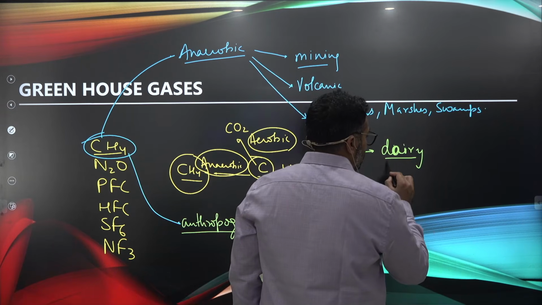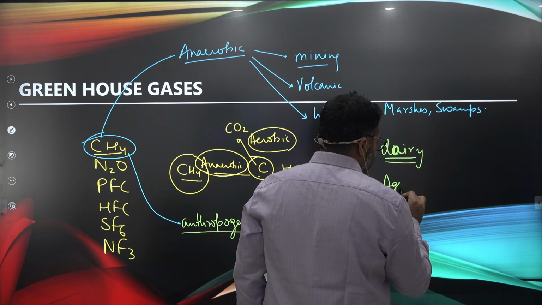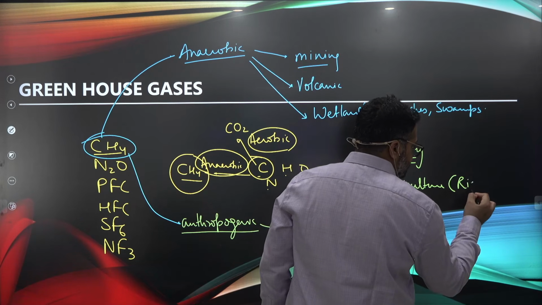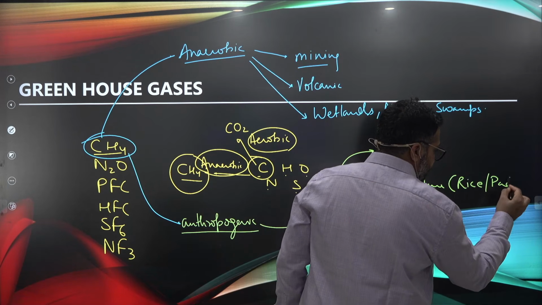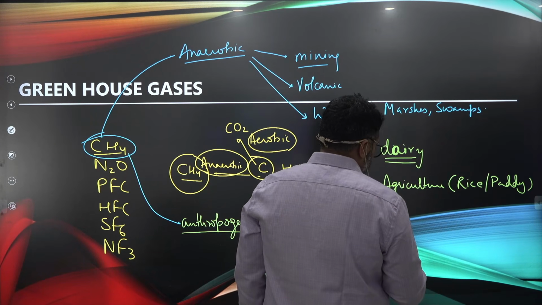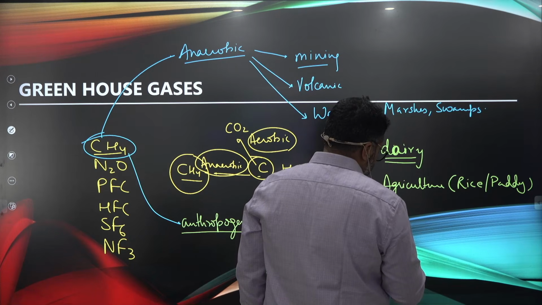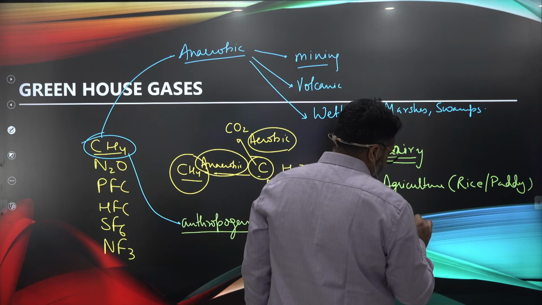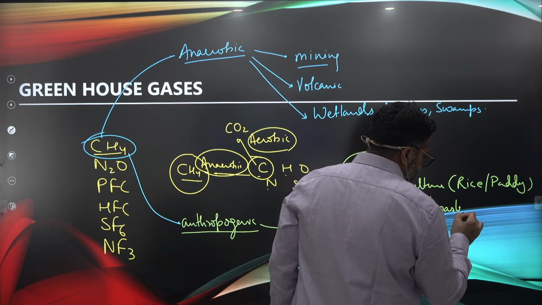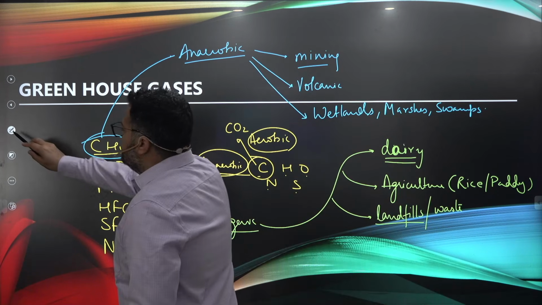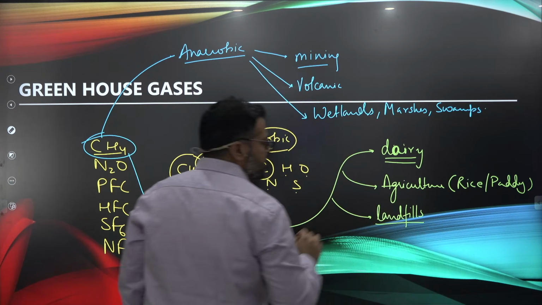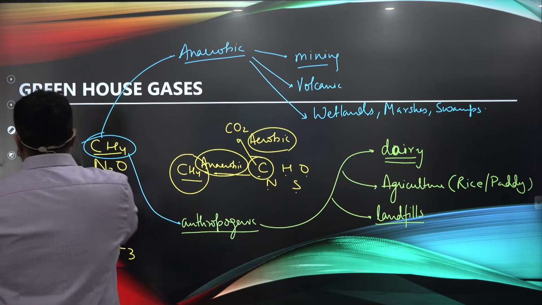Second is your agricultural industry. Agriculture, especially rice, right? Rice or paddy, right? And thirdly, we have got landfills or what you call wastelands. Landfills only should be the right word, right? Or garbage wastelands, okay? Landfills, where we put up garbage or any kind of organic, inorganic waste.